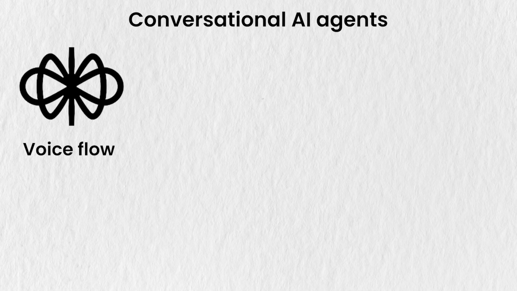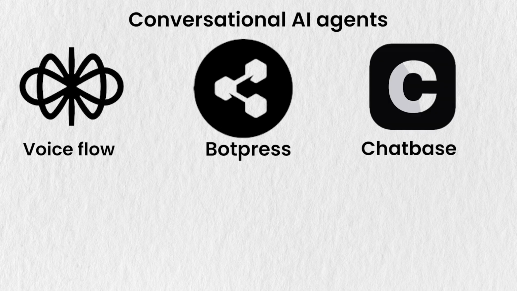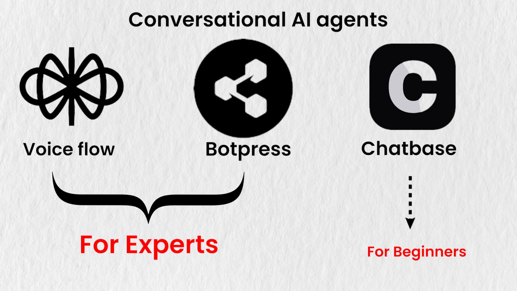These types of AI agents can be built using platforms like Voiceflow, WordPress, even Chatbase. If you are starting from the very basics, then you can start from Chatbase, and if you have some handy experience, then you can start from Voiceflow, and then later on you can switch to WordPress. These 3 platforms are enough to learn about conversational agents, and then you can build those agents and start deploying them on social media and on websites.